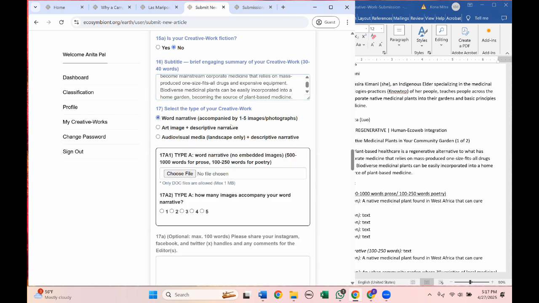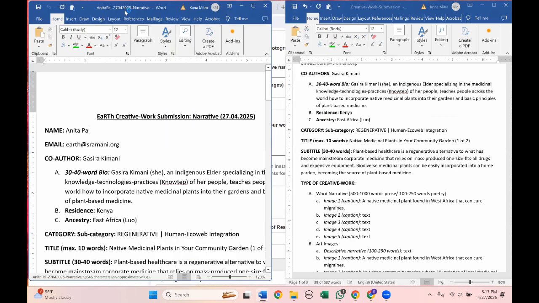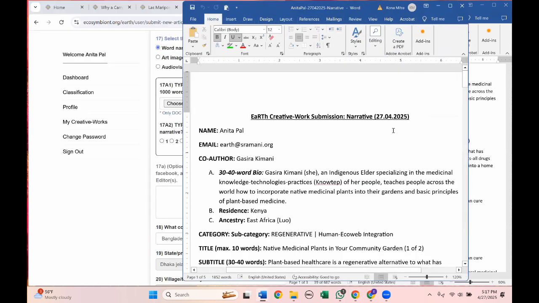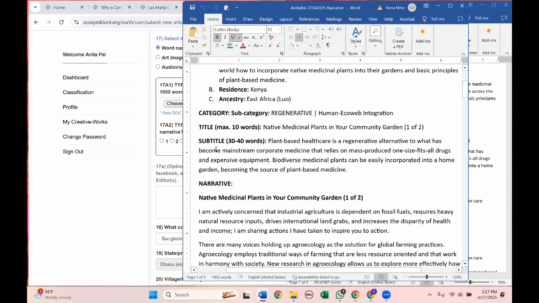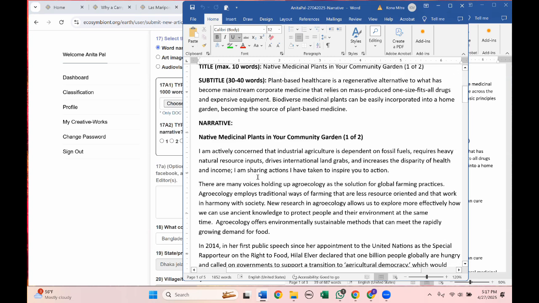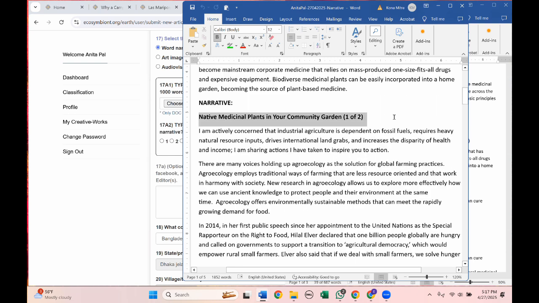If you have a word narrative, then you must upload a Word file with your word narrative. Let's look at what's in the word narrative file. Make sure you date your word narrative file, your name, your email, your co-author information, category, title, subtitle, and your narrative. So your narrative, this happens to be a series. This is the part 1 of your narrative.